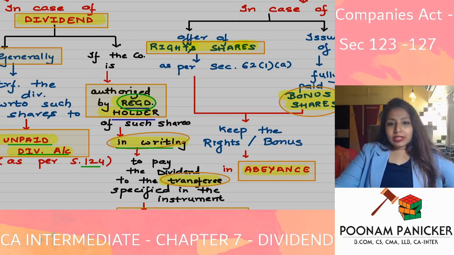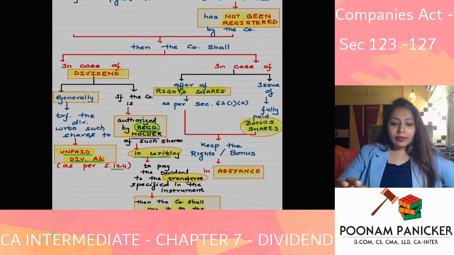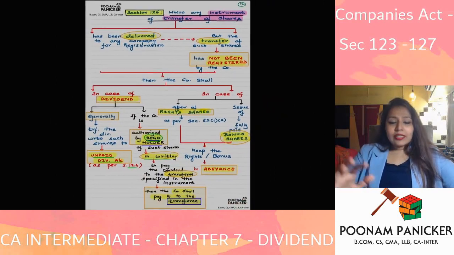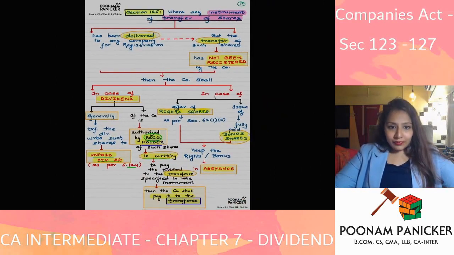So, this is the provision of section 126, which has been specifically created for the situation where the instrument of transfer has been delivered to the company, but the transfer has not yet been registered. If it is a dividend, currently you will immediately put it in the unpaid dividend account.